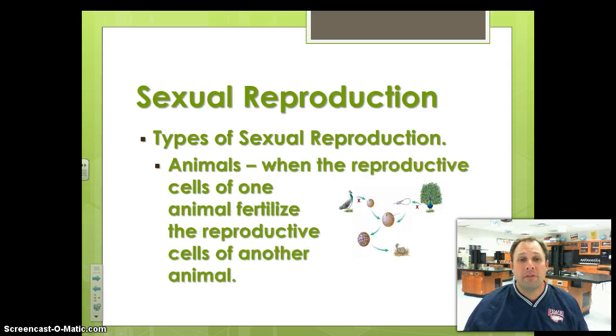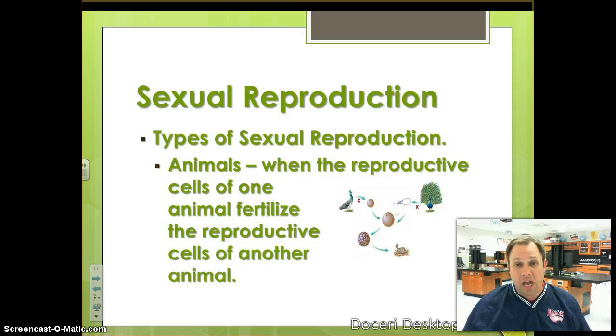And then we have sexual reproduction in animals, obviously. We have two parents, so we get half the genetic information from mom, half the genetic information from dad, coming together to form a new organism. And obviously, us being animals, we undergo sexual reproduction. Again, half genetic information from mom, half from dad, coming together to form a completely new, diverse organism, one that does not look like either parent.